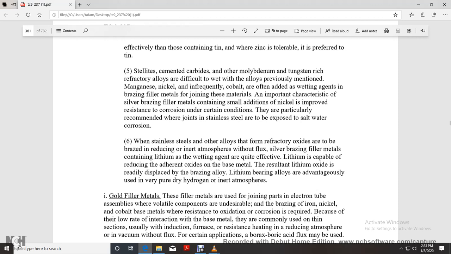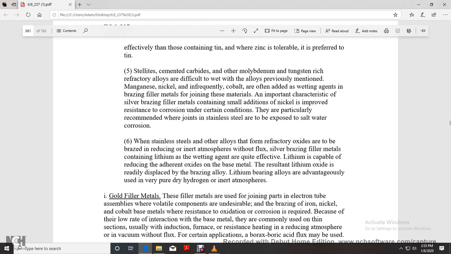Certain carbides, molybdenum, tungsten-rich refractory alloys, and other difficult-to-wet alloys previously mentioned, such as magnesium, nickel, and infrequently cobalt, are often used as the wetting agent in the brazing filler metal for these materials. An important characteristic of silver brazing filler metal is that small additions of nickel improve corrosion resistance under certain conditions.